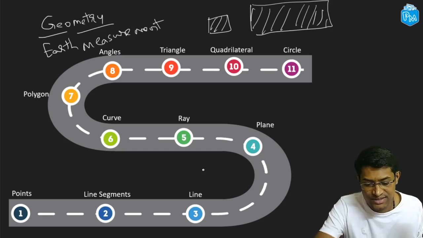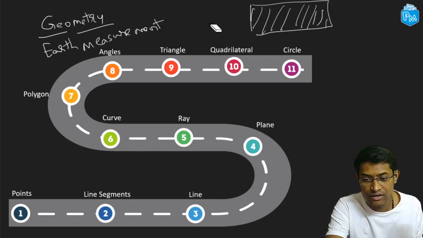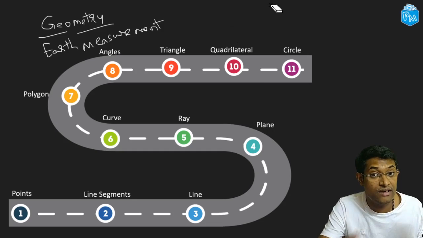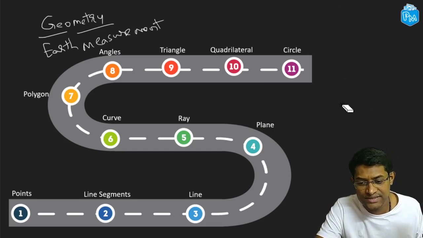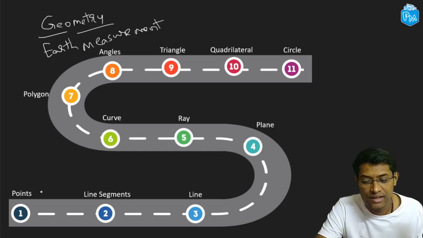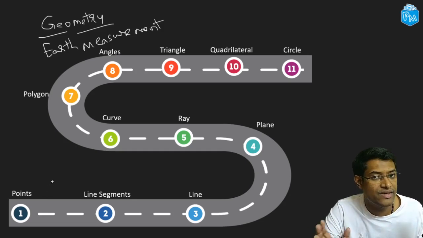Now in this section, let's analyze these 11 topics, and we'll get a good hang of some of the basic things that are involved in geometry. All right, now let's get started. We start with the first topic, which is points, and we will try to understand what points are, how points are named, and let's also see some of the applications of points.